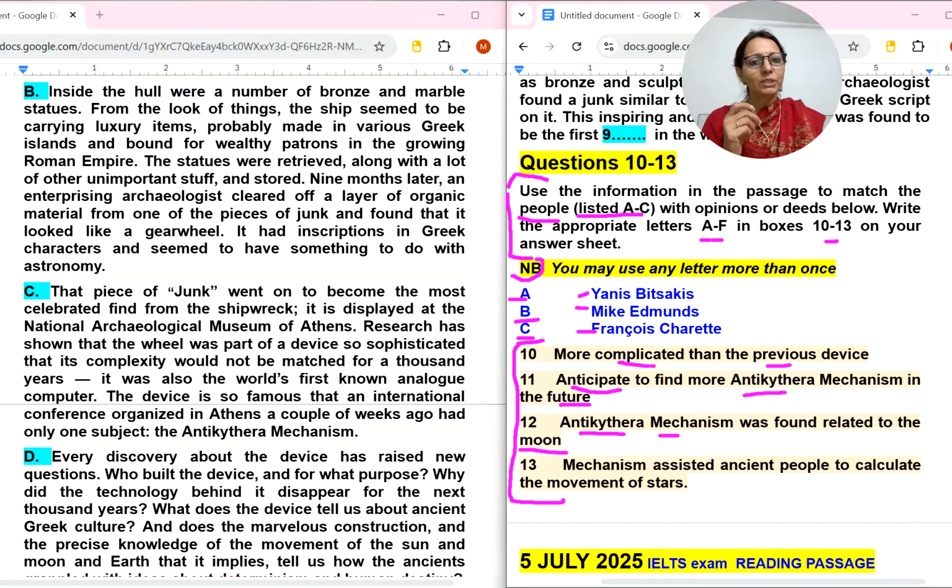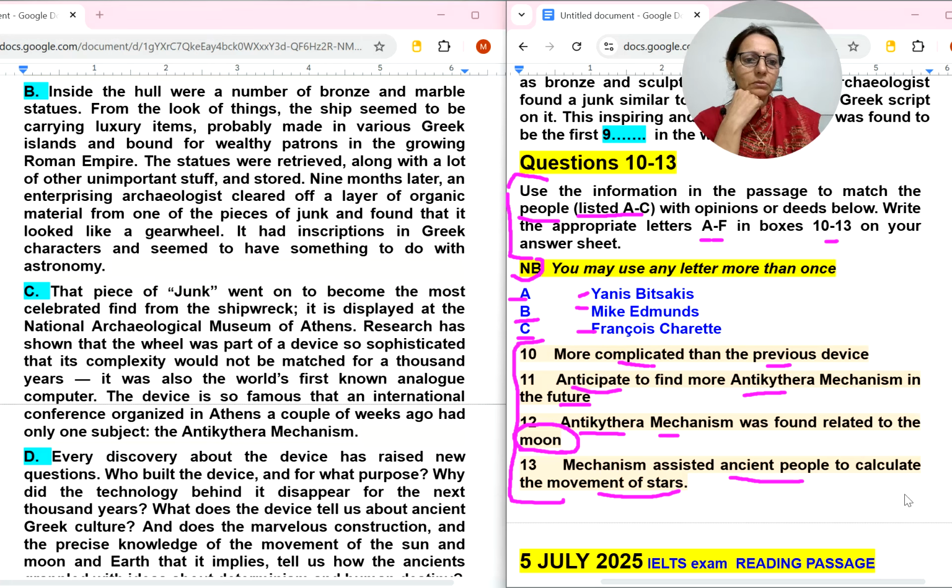So anticipation or future kind of thing, definitely in IELTS reading passages I have noticed that they always talk about a future kind of thing in the last paragraph, of course. So we will check the last paragraph for this 11th. This mechanism was found related to the moon. So this mechanism was found relating to the moon. Mechanism assisted ancient people to calculate movement of stars. Okay, so now let's find these persons' names.